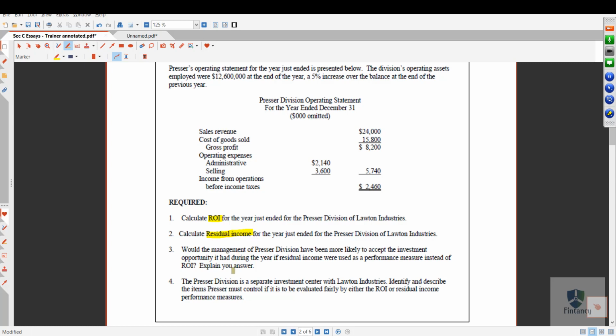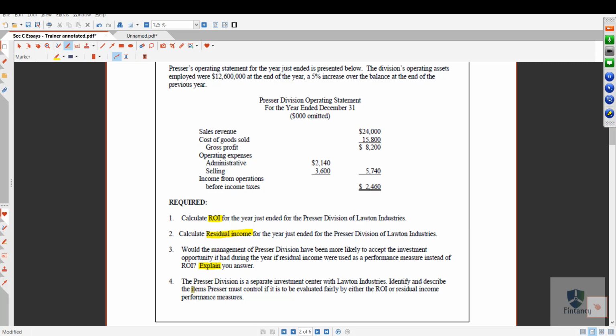Question number 3: would the management of the pressure division have been more likely to accept the investment opportunity it had during the year if residual income were used as a performance measure instead of ROI? So this is a theoretical question in which you have to explain your answer also. No calculation needed here.